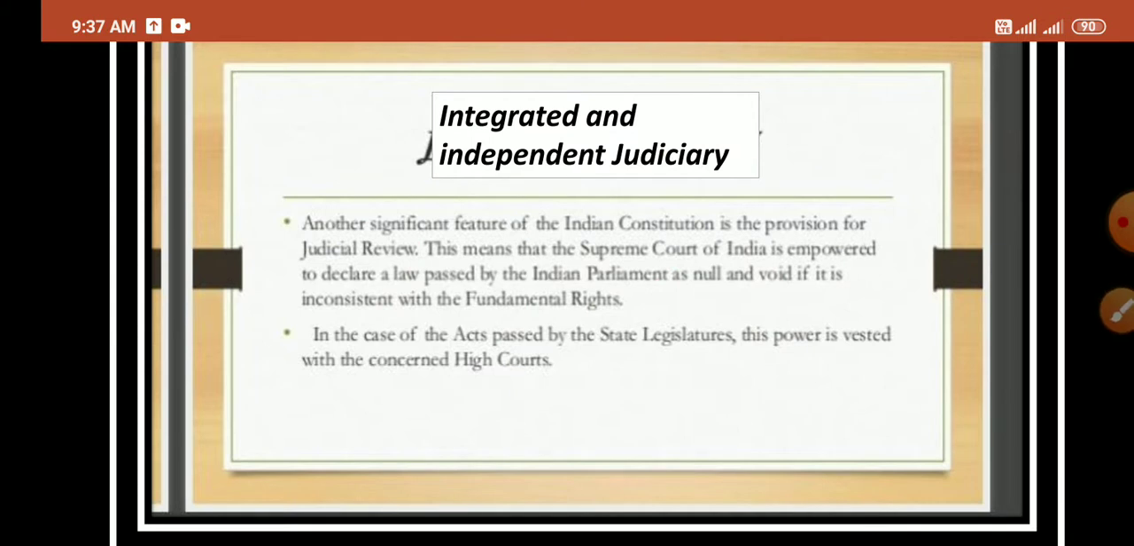In the case of an act passed by the state legislature, this power is vested with the concerned High Court. In case of a state legislature, the power is with the High Court, and in case of the Parliament, that is the central legislature, the cases related to Parliament or the higher authorities are given to the Supreme Court. In this way we get to know that India has an integrated and independent judiciary.